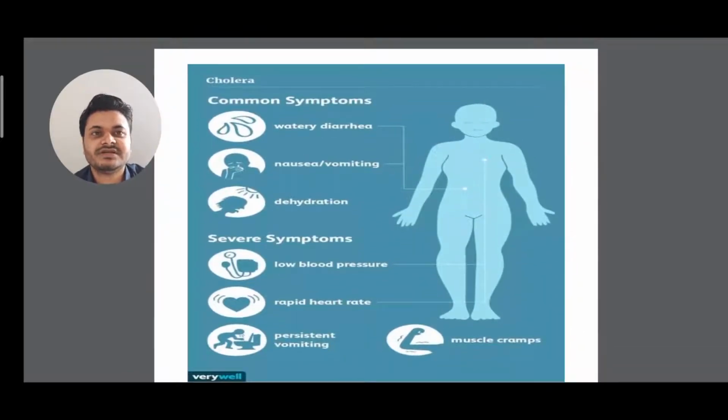The same thing has been given here. These cholera symptoms have been divided into common symptoms and severe symptoms. Watery diarrhea, nausea and vomiting, and dehydration are the common symptoms. And what are the severe symptoms of cholera? Low blood pressure, a rapid heartbeat, persistent vomiting and muscle cramps are the severe symptoms of cholera.